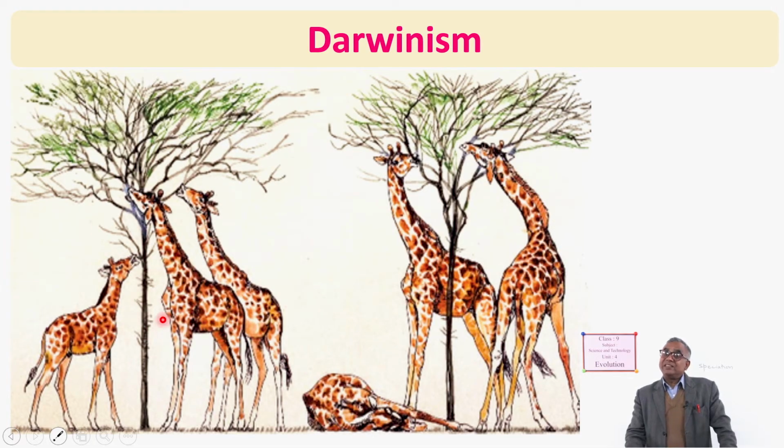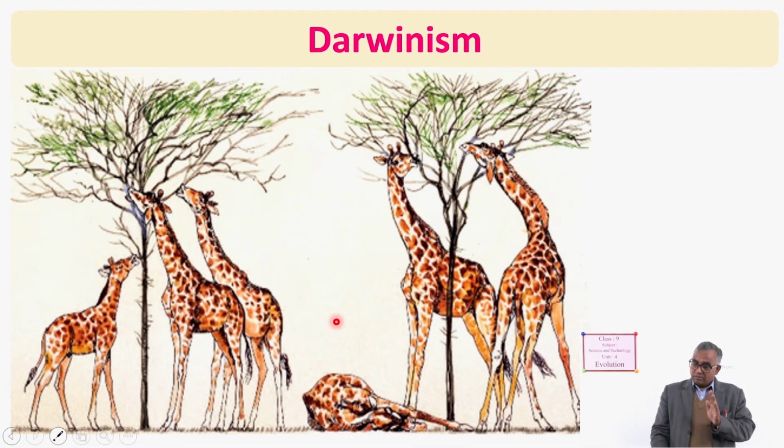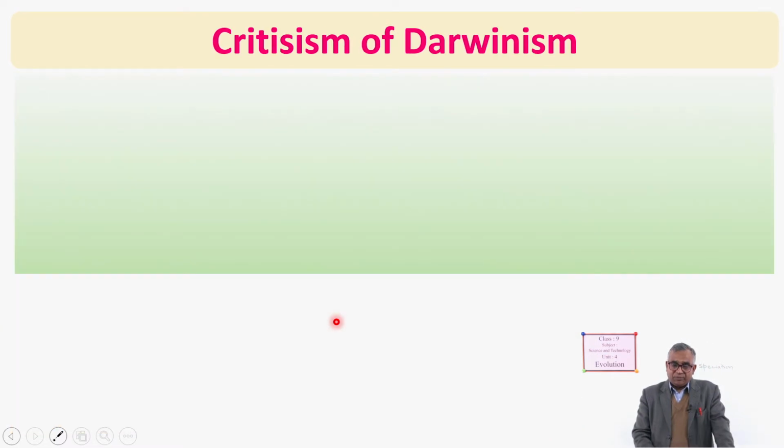But when their number increased and there was scarcity of grasses on the ground, then only the long-necked giraffes were able to eat foliage, and the short-necked were unable to get food from the trees. They could graze on the ground, but in the lack of food, gradually they died. So here the main cause was told as what? Natural selection and variation.